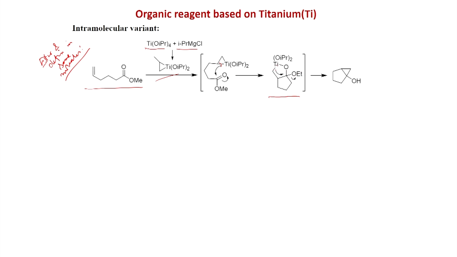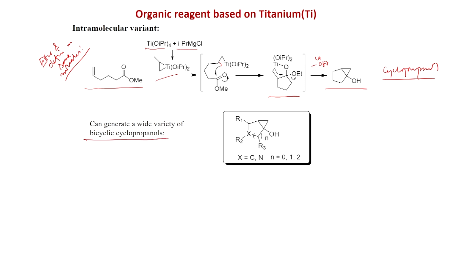This carbon titanium bond will attack here to eliminate ethoxide to generate this cyclopropanol. And this method has been used for a variety of bicyclic cyclopropanols, like this kind of system, bicyclic cyclopropanol.